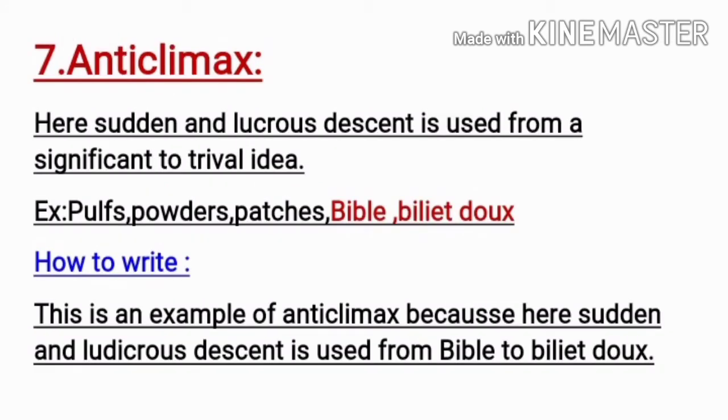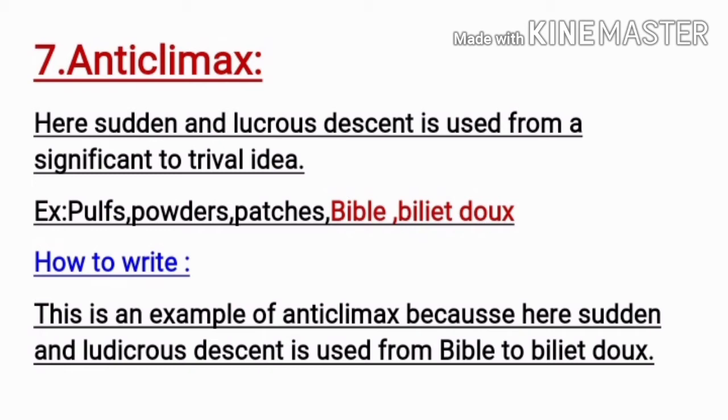Anticlimax. Here a sudden degradation happens from a high thing to a low thing. Look at the example: pubs, powders, patches. These are very common. And next, Bible. This is a great book. And then billet-doux, that means love letter. This is trivial. So where Bible is a great book, billet-doux is a trivial thing.